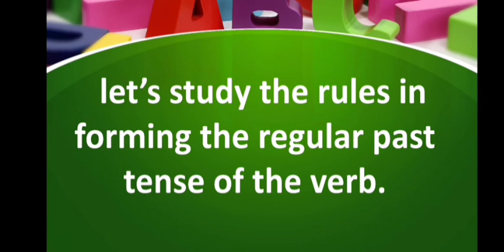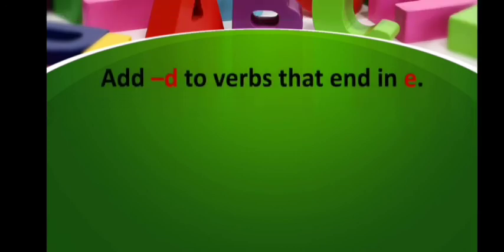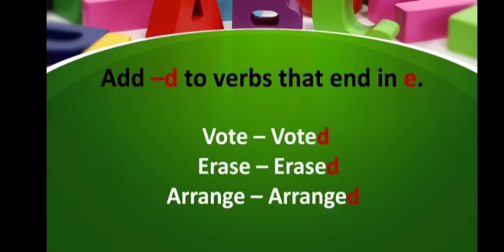Let's study the rules in forming the regular past tense of the verb. The first rule is we will add d to the verbs that end in e. Some examples are vote, voted. Here you can see the verb vote ends in e. That's why we have added d at the end of the verb to change it to the past form. The next one is erase. When we change the verb erase to the past form, it will become erased.